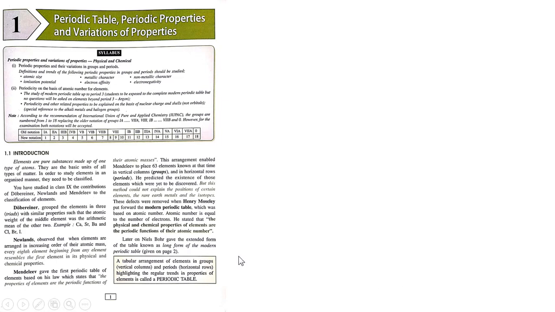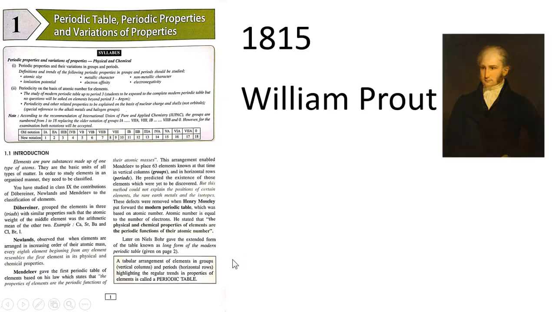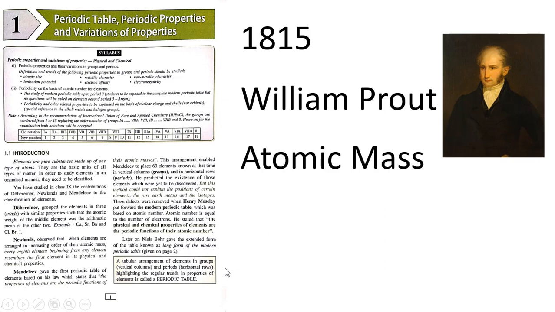So it was in the year 1815 when William Prout concluded that it was atomic mass of an element that never varied. The other physical properties that they used earlier for classifying elements like density, malleability, ductility kept on changing from one element to another. Therefore, William Prout said that let us classify the elements based on their atomic masses.